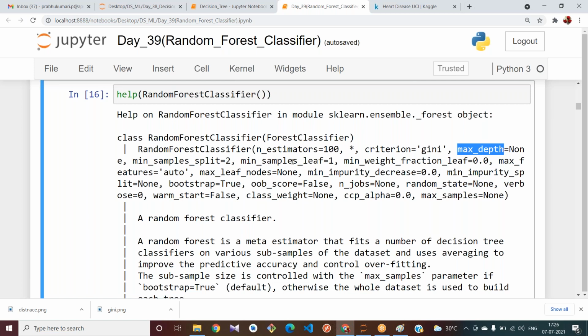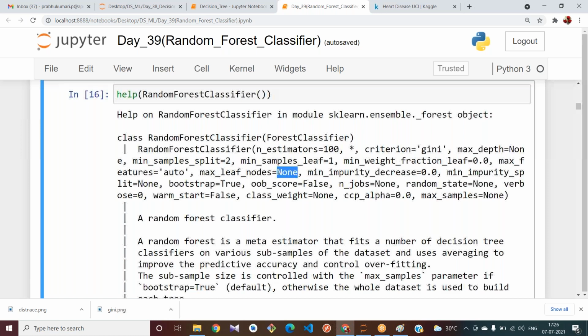And what about the leaf nodes? Okay, you already know what is random state. One of the important parameters here is max leaf nodes. We can also provide how many leaf nodes we want at the last. Nothing but max leaf nodes we have given.